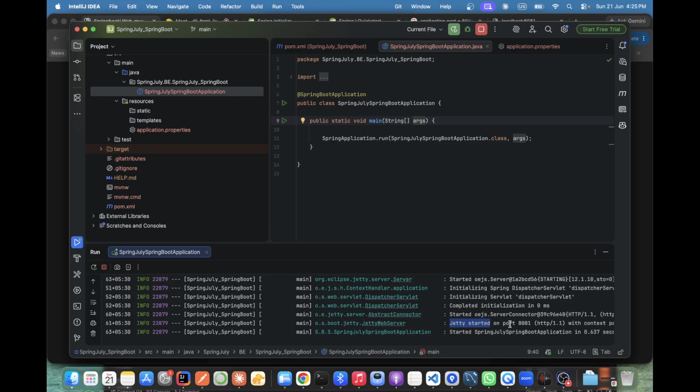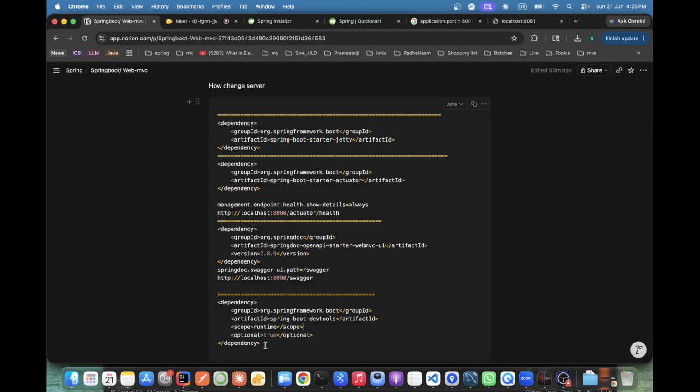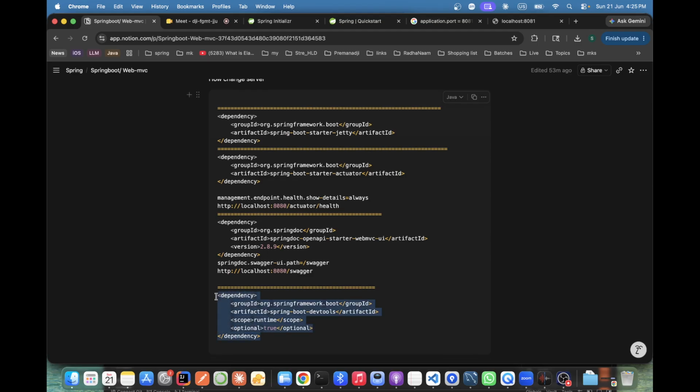There is one different dependency where we auto rerun the application. I don't remember that name. Auto rerun means the server gets rerun automatically. I think you are talking about Spring DevTools. Yes, that is it. See, there are a lot of dependencies there, not only one, and DevTools is one of them.